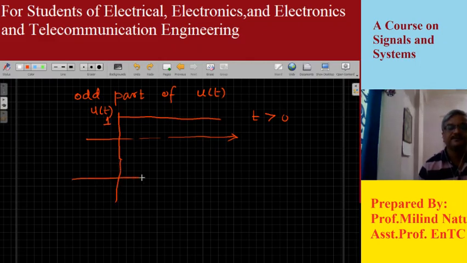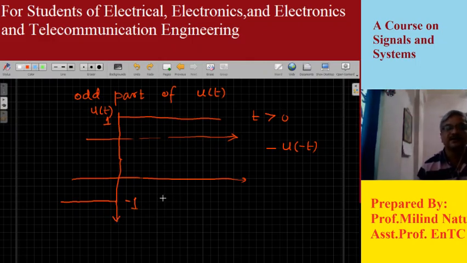And if I want to plot minus u of minus t, then I know that u of minus t will be something like this. In the previous case I have drawn it, but now I have to plot the negative. So now instead of plus 1, its amplitude will be minus 1. This is my u of t.